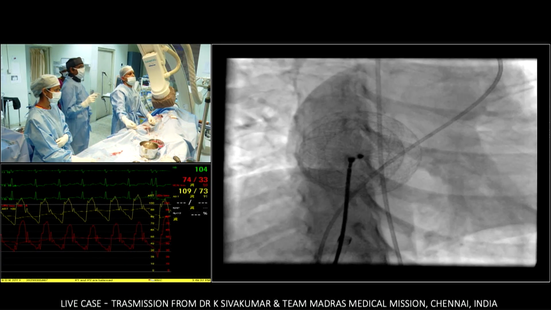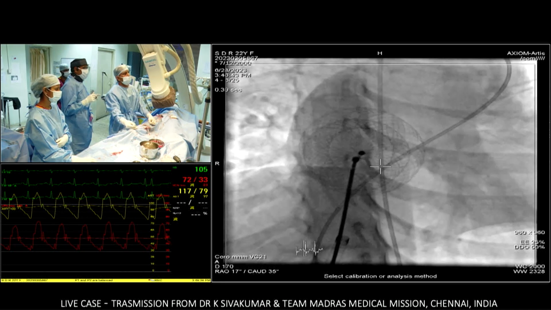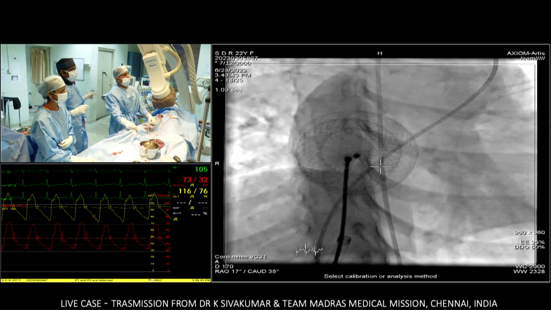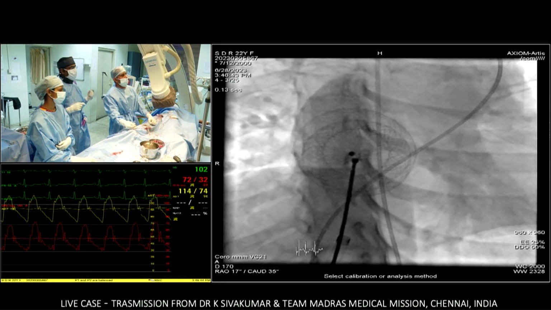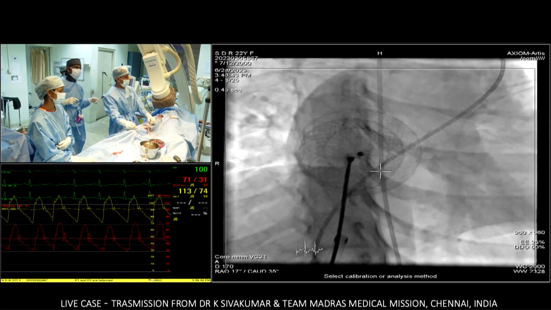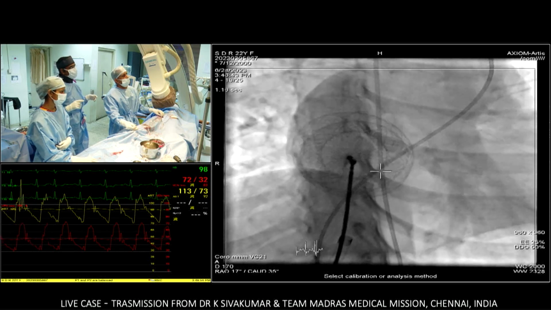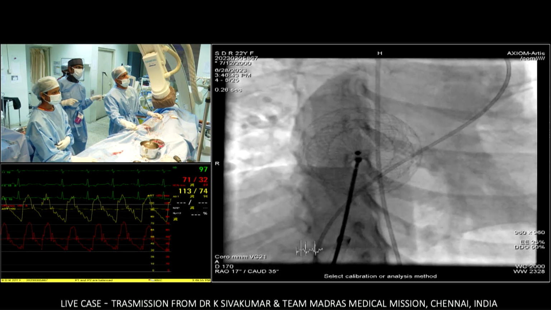What we are seeing, the fenestration is actually on the inferior side. You see the cable, and below the cable is the fenestration. Okay, Salim's question about what sort of device, whether this is a little bit larger: we had a detailed transesophageal echocardiography yesterday, and the measurement was clearly 30 millimeters.